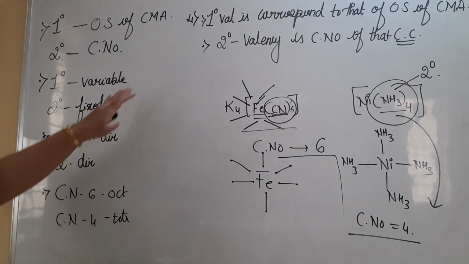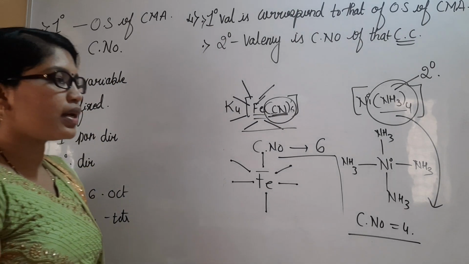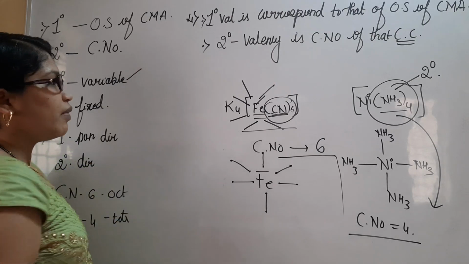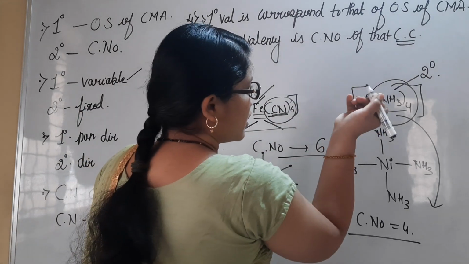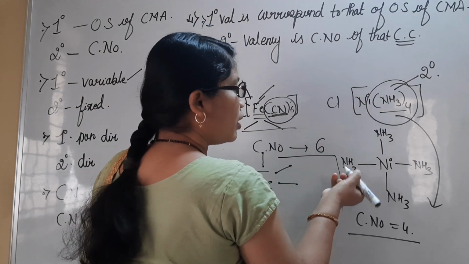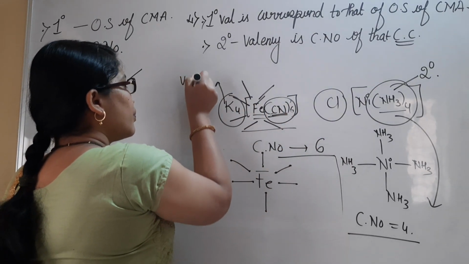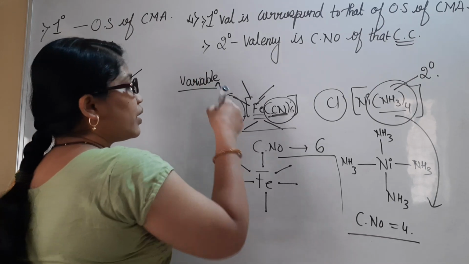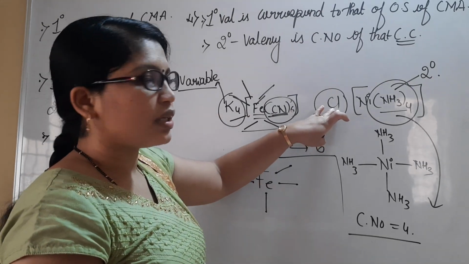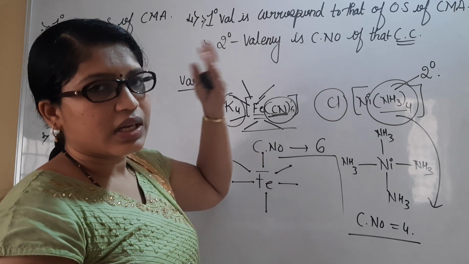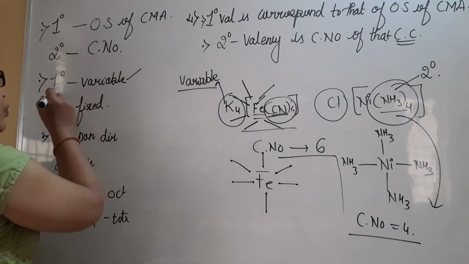This was given by Werner in the fourth postulate. And one more thing he has also explained, that primary valency is variable. Whatever counter ions we write here, we may consider any of the counter ions like Cl and so on. These primary valencies present here are variable in nature. We can vary them. We can take different moles. Here I have taken K4, here I can consider K2. Here only Cl is there, I can consider 2 and more Cl also. That indicates primary valency is always variable.